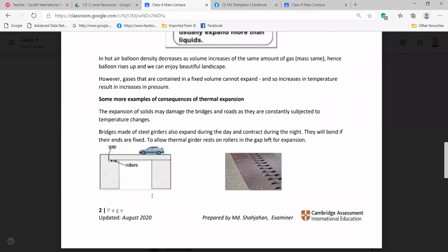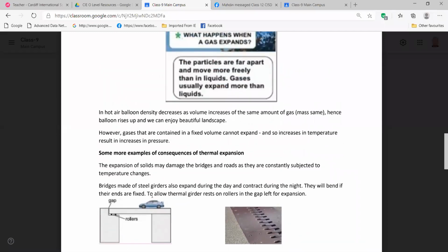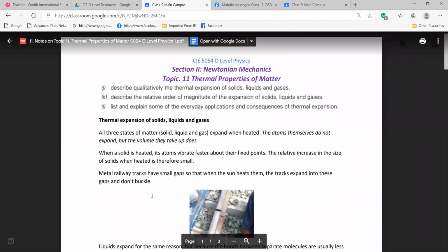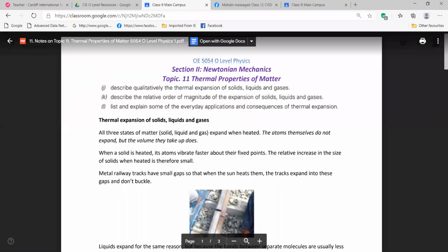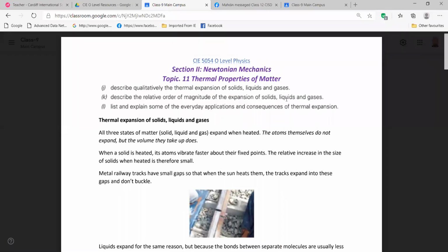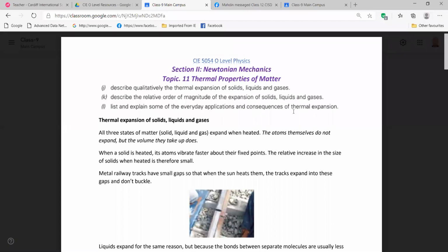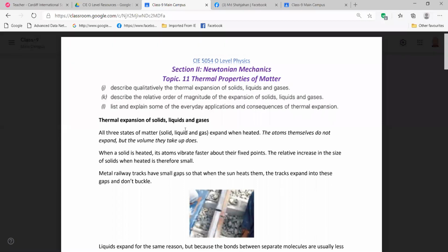Here we are getting some more examples about thermal expansion. Now we are going to the learning outcomes again. We already described qualitatively the thermal expansion of solids, liquids, and gases. Describe the relative order of magnitude of the expansion of solids, liquids, and gases. Then list and explain some of the everyday applications and consequences of thermal expansion. So we understood all these things, right? We understood even their magnitude of increasing.